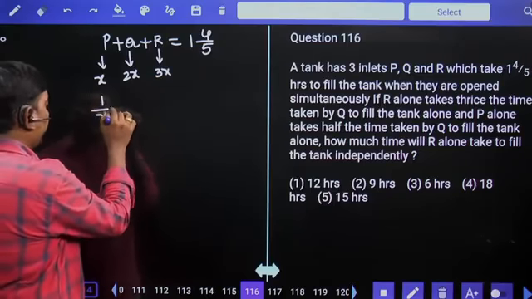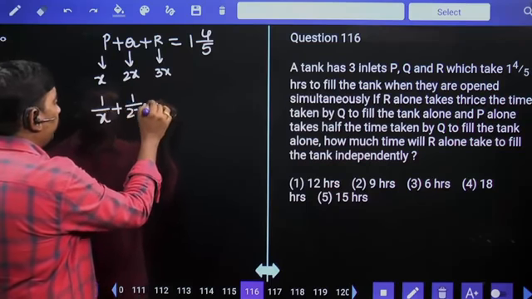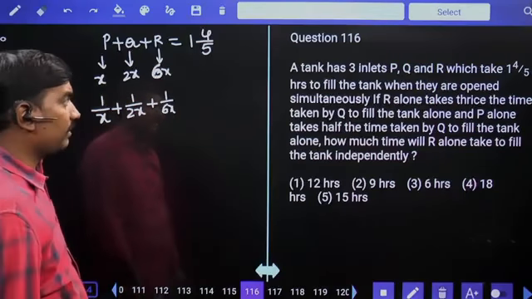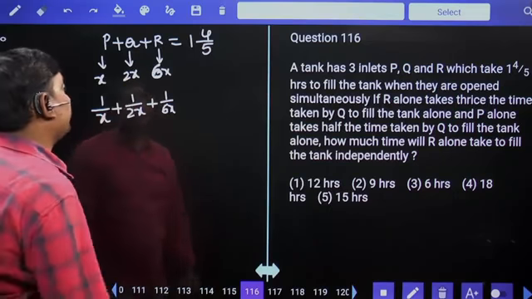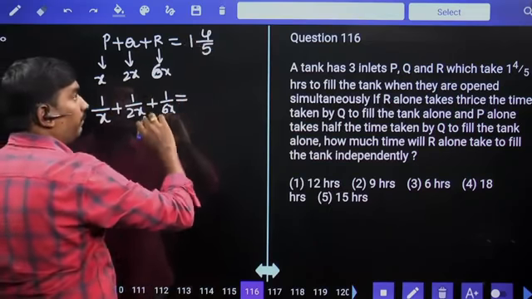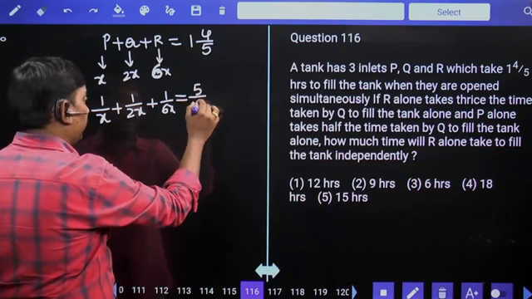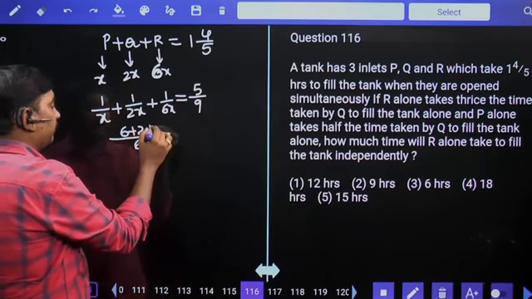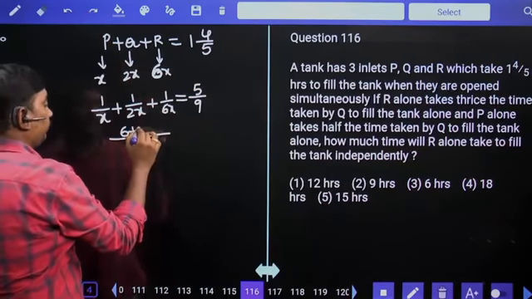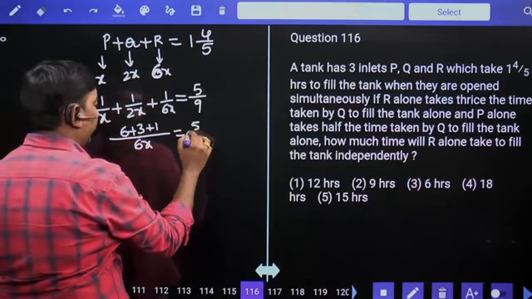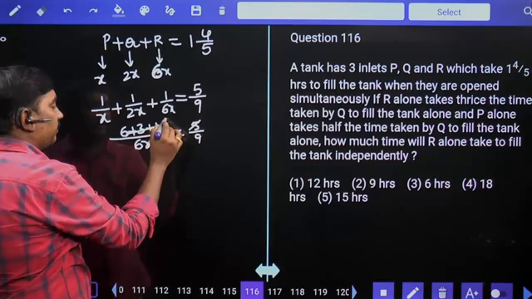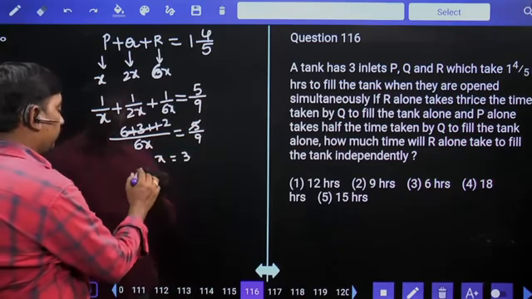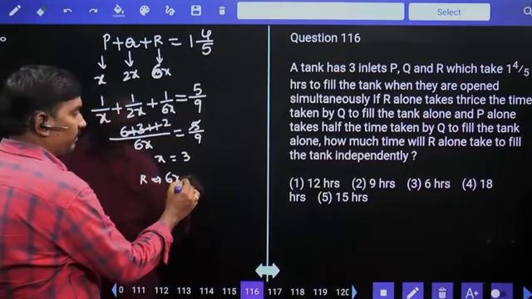1 hour work of P is 1 by x, Q is 1 by 2x, R is 1 by 6x. Why? Because R takes 3 times of Q. R alone takes thrice the time taken by Q, 3 times of 2x means 6x. This is equal to 5 by 9, the 1 hour work. LCM 6x: 6 plus 3 plus 1 is equal to 5 by 9. 5 into 6x is equal to 18. X is equal to 3 hours. So 6x, 18 hours is your answer.